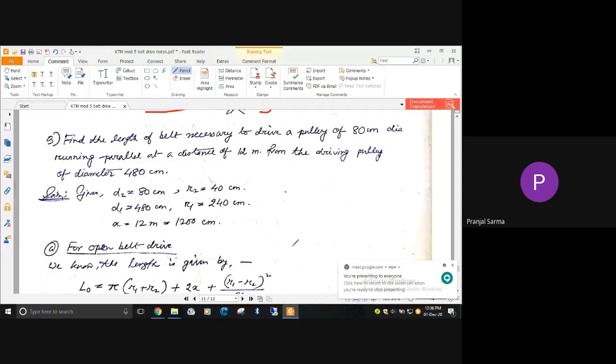Then we'll move ahead to another problem. That's also an easy one. It is basically about finding the length of the belt that will be required for a particular application. So, what is the question?